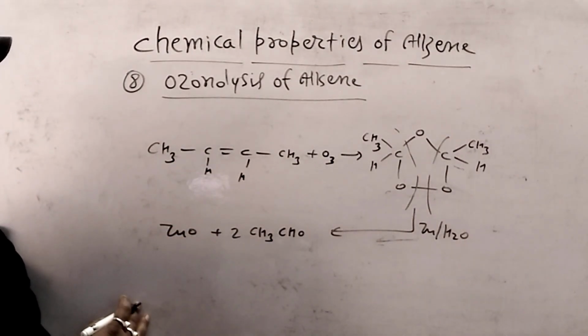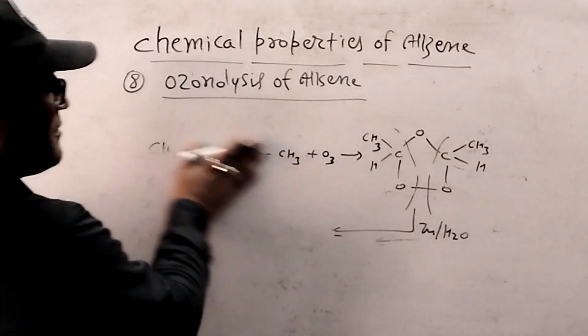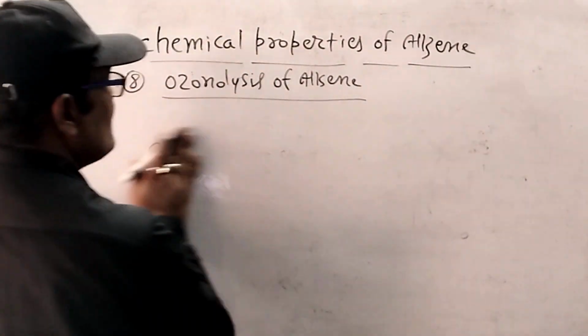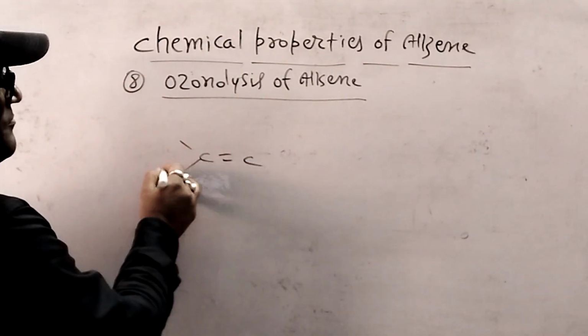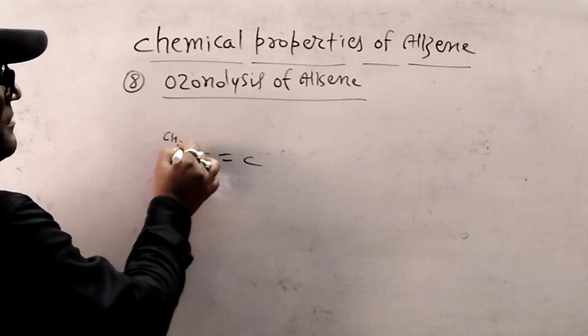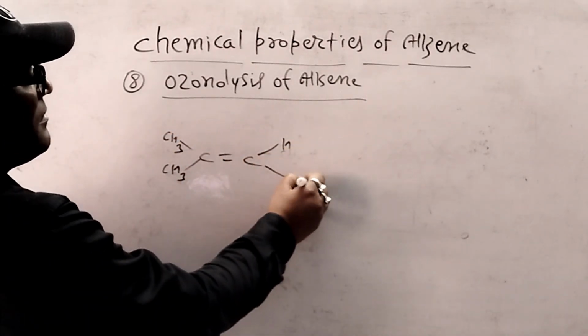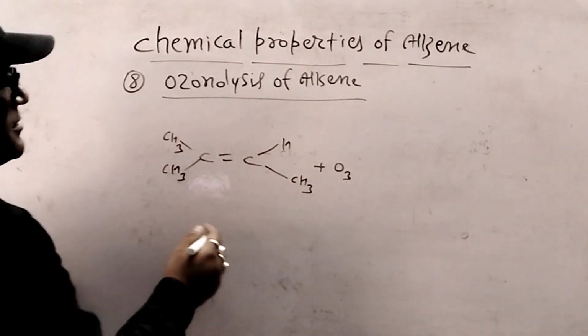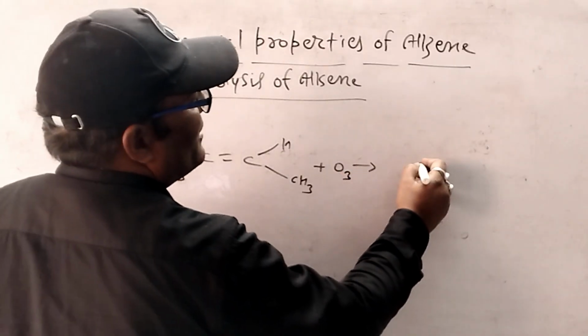Now once again, whenever ozonolysis of this compound, a new product is formed.